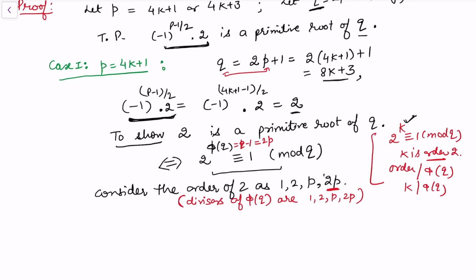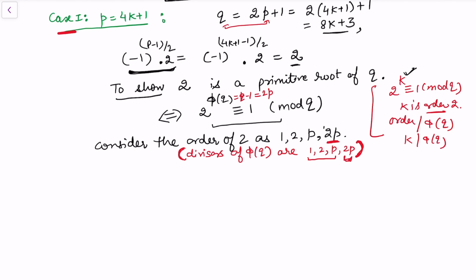Now let us investigate all these cases. We have to see that for all these cases, if it is not congruent to 1, then definitely the order is 2p, and hence 2 acts as a primitive root. And that solves our first case, that is p = 4k + 1.